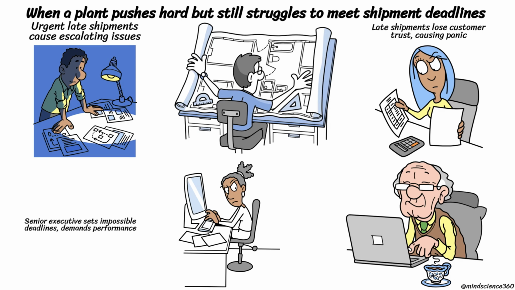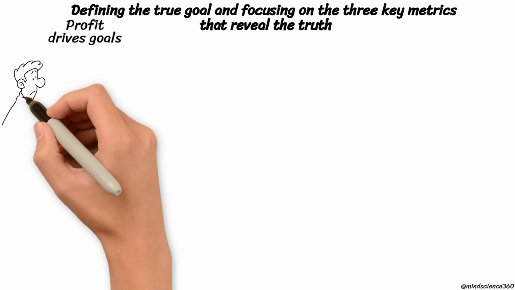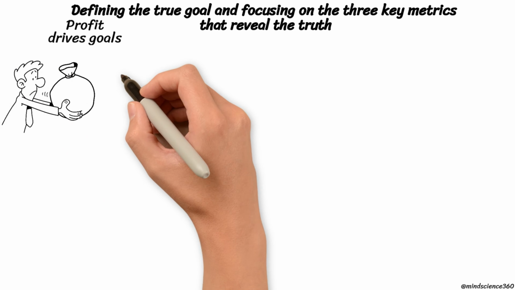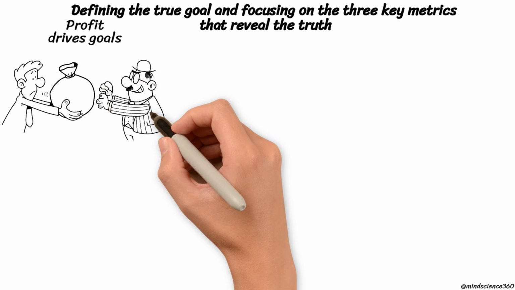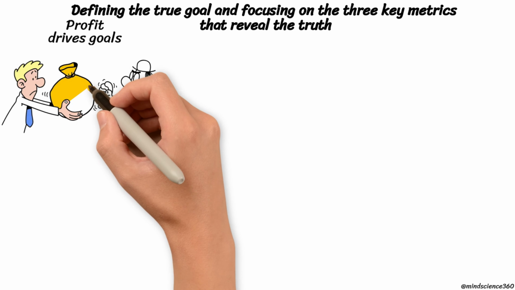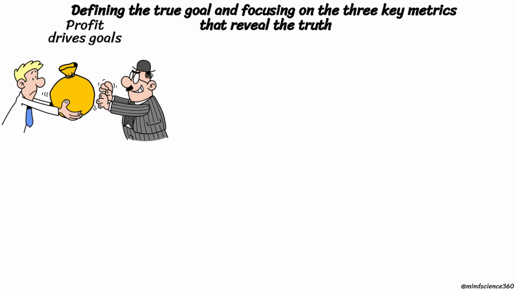A manufacturing organization aims to generate profit, not just keep machines running or people employed. This goal becomes clear when net profit, return on investment, and cash flow increase over time.